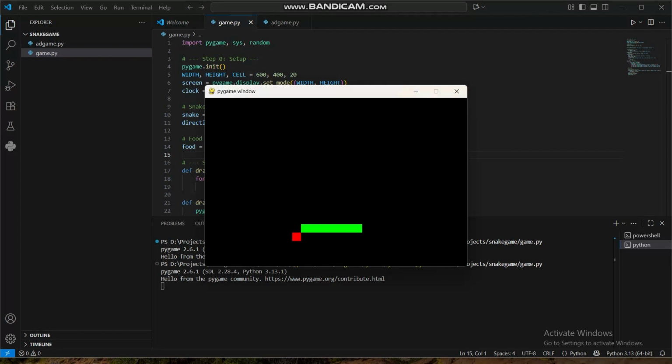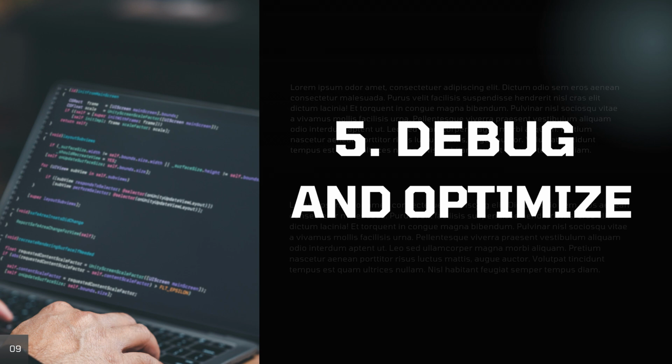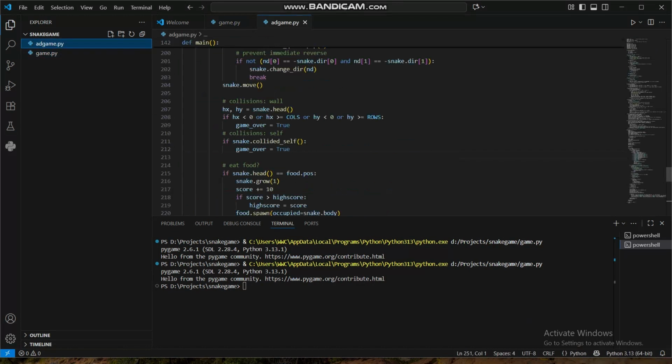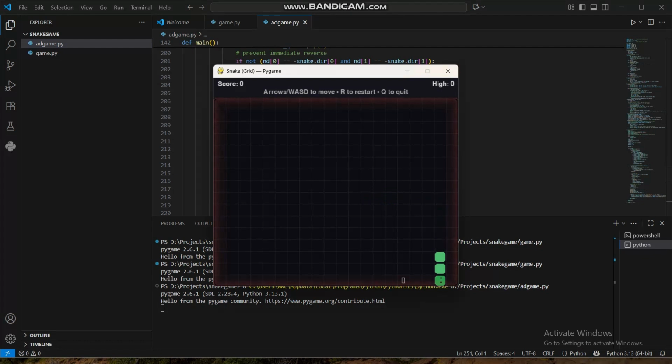For enhancing the model performance and the interface, we will go with the debug and optimization stage, in which we ask for basic enhancements like adding a grid at the back, highlighting the border to make it clear for the snake that this is a border line, and if it hits that, the game is over. And adding live score tracking and the high score. And the refined version of the game includes the proper grid lines, the glowing of the border, the tracking of the score, and the high score.